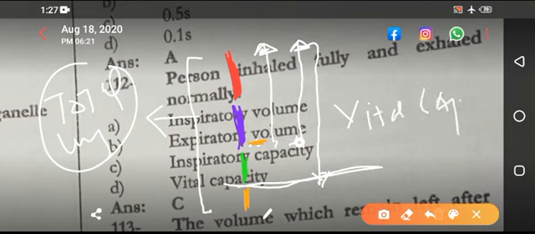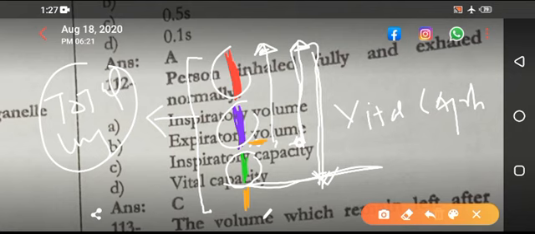Focus on my words. These are the MCQs of the part first. Only inspires fully, what is this called? The volume of air in the lung. This is called total lung capacity. Inspires fully and then expires fully, this is vital capacity. It includes what? It includes expiratory reserve volume, tidal volume, and inspiratory reserve volume.